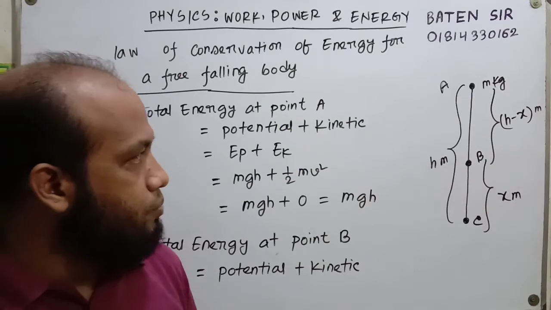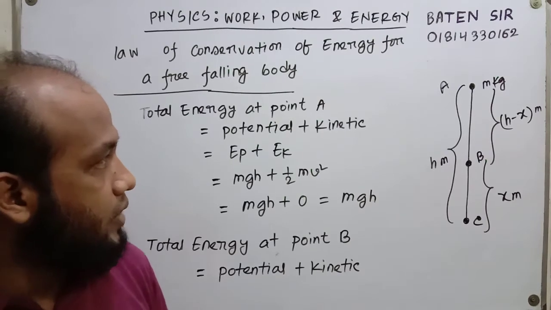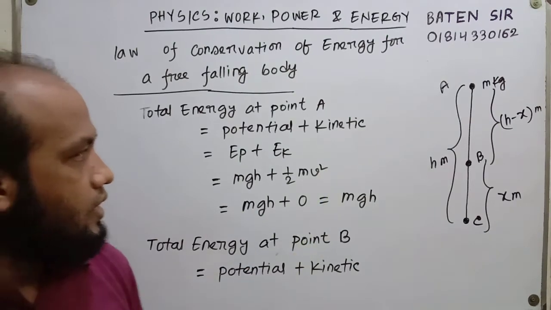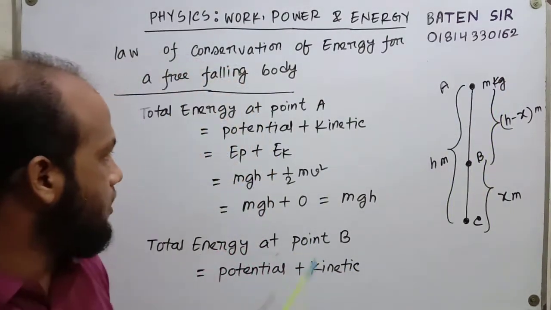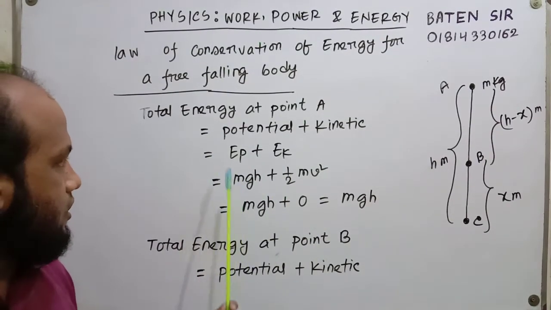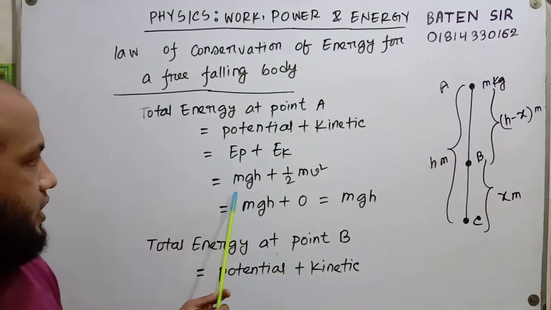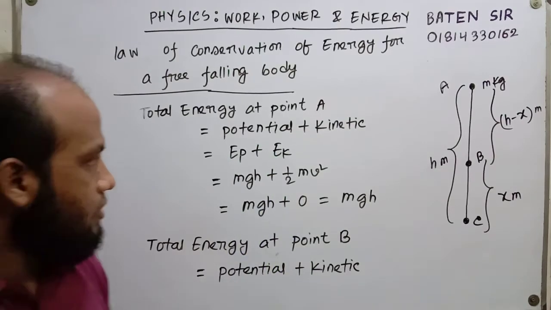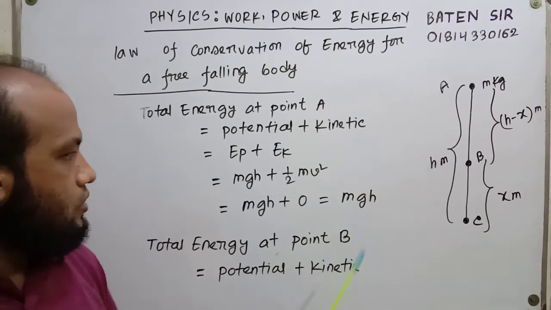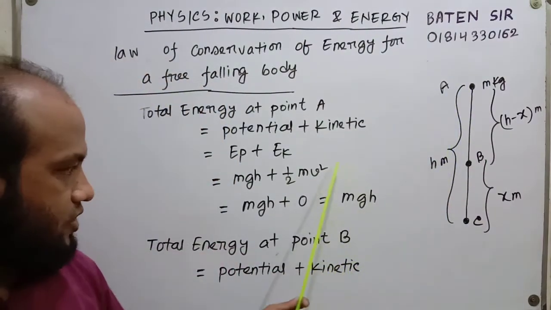All the energy at point A is stored as mechanical energy. Mechanical energy has two forms, potential and kinetic. As the m kg mass is at rest, there is no kinetic energy, and all the energy is stored as potential energy. Potential energy EP equals mgh, kinetic energy EK equals half mv square. As the body is at rest, there is no kinetic energy. So we have found that the total energy at point A is mgh.